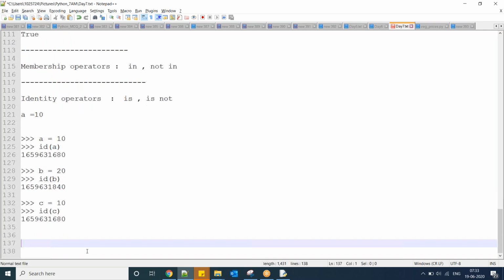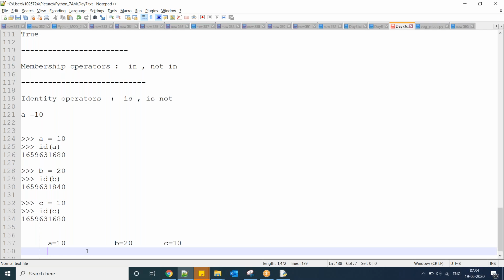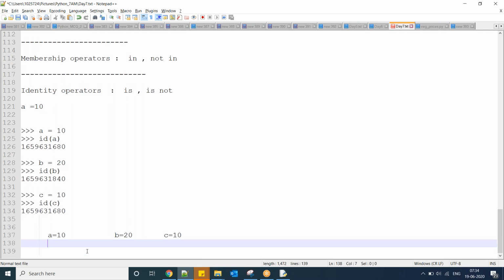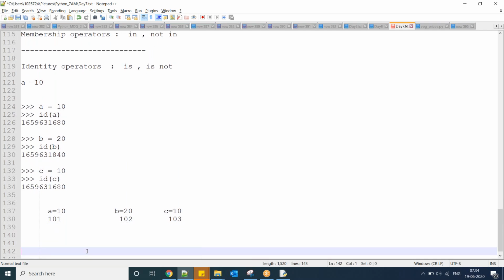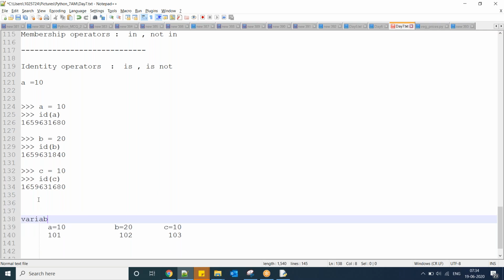In other languages like C and Java, for supposing A equal to 10, B equal to 20, C equal to 10, each new variable gets a new memory address allocated: 101, 102, 103. That is variable based memory location.